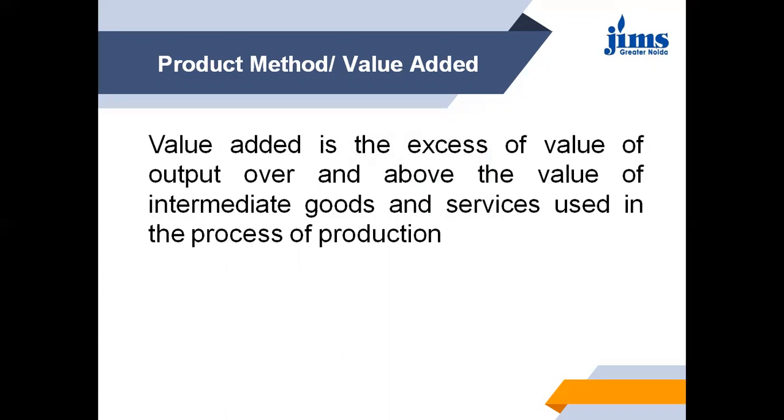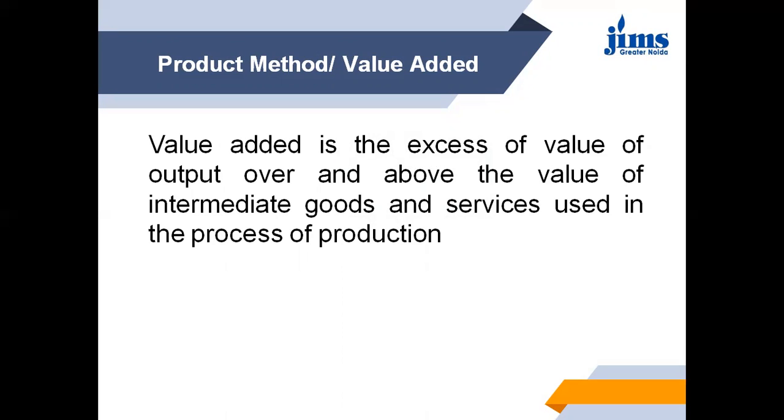So value added is the excess of value of output over and above the value of intermediate goods and services used in the process of production. So it is that method which measures the national income by estimating the contribution of each producing enterprise in the domestic territory of the country in an accounting year. So in other words, we can say that it's an industrial origin method or net output method. So according to this method, national income is estimated by finding the market value of final goods and services produced in an economy in an accounting year.